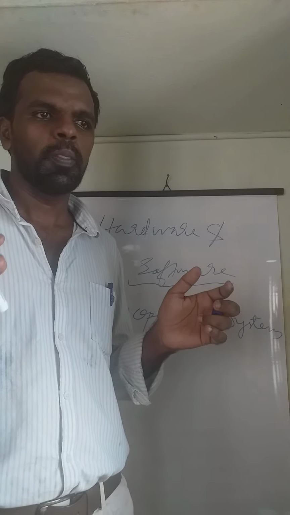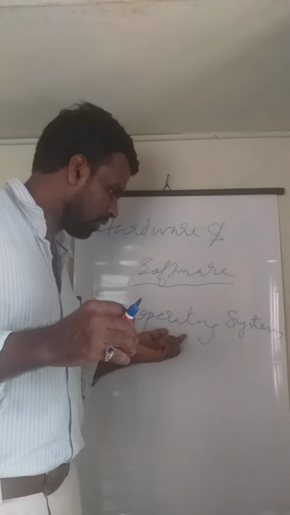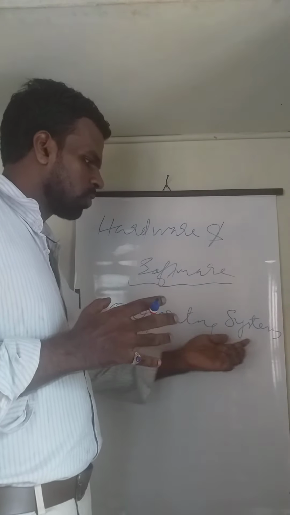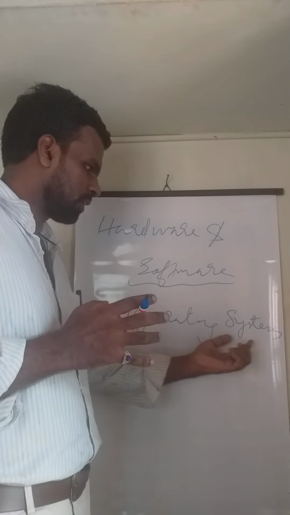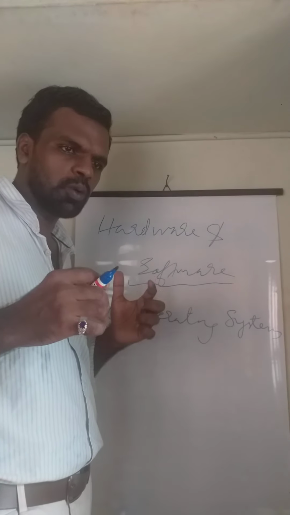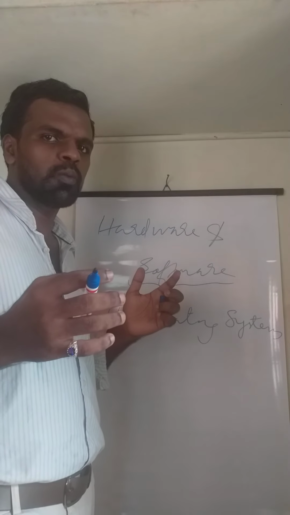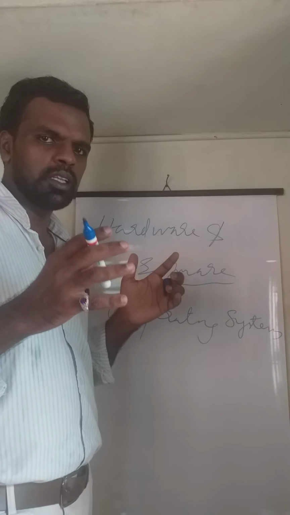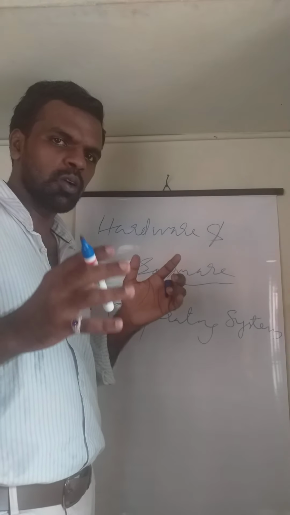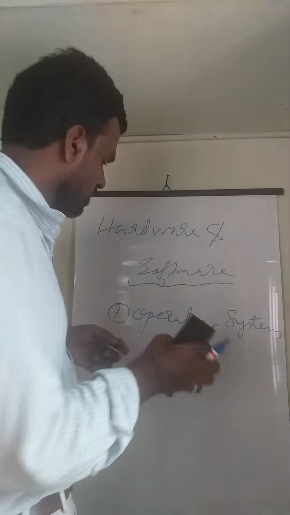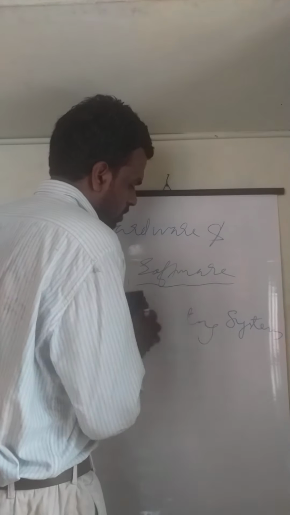Operating system, in that name we know that it operates. Full operation is done by one system. That is the operating system. In our human body, all activities are done by the operating system. In our mobile, whatever we are seeing by default in that mobile, that is the operating system.